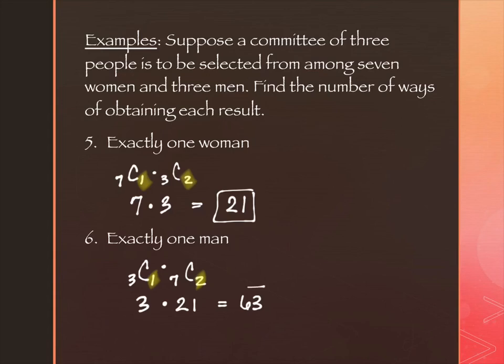And that might be a little bit not what you were thinking if you just looked at it at face value. Well, I just switched the men and the women. Why did I get so many more? The reason I got so many more is because I had so many more women to choose from. With 7C2 there were many choices. I didn't have that many choices when I said 3C2 because there simply weren't as many men to choose from. Does that make sense? All right.